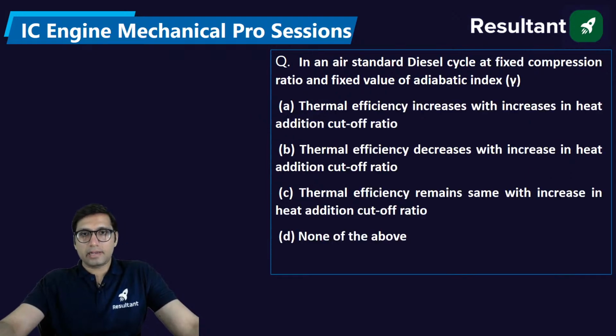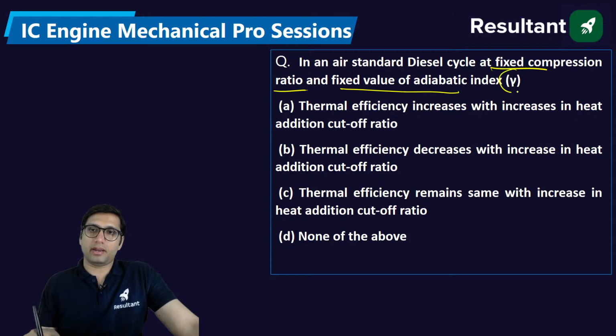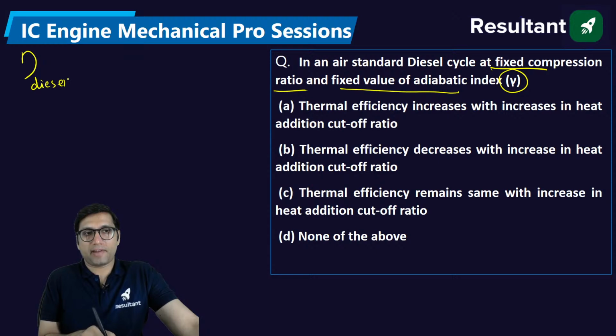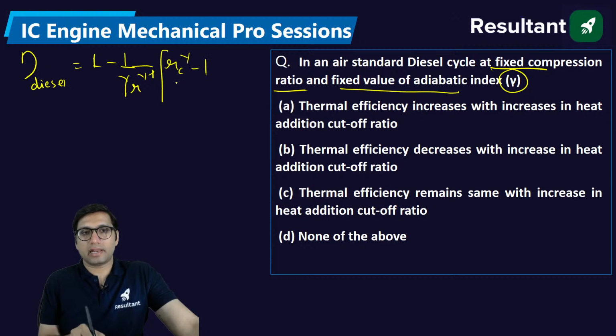Next, in an air-standard diesel cycle, at fixed compression ratio and fixed value of adiabatic index, diesel cycle efficiency depends on three factors we have discussed in this session: gamma, which is fixed, compression ratio, which is fixed. After that, the next factor on which diesel cycle efficiency depends is your cutoff ratio.